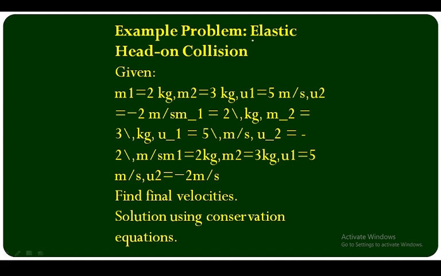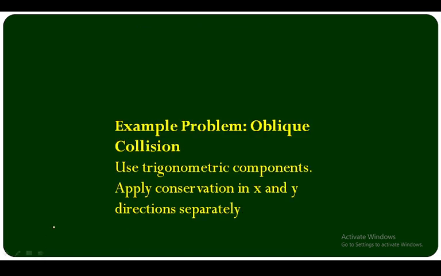Example problem: elastic head-on collision. You have to solve some problems on head-on collision. We will do it later on. You have to find the final velocity using the conservation equation. Example problem: oblique collision. We can do oblique collision using trigonometric components. Apply conservation in x and y directions separately. We'll do all these oblique collision problems later on.